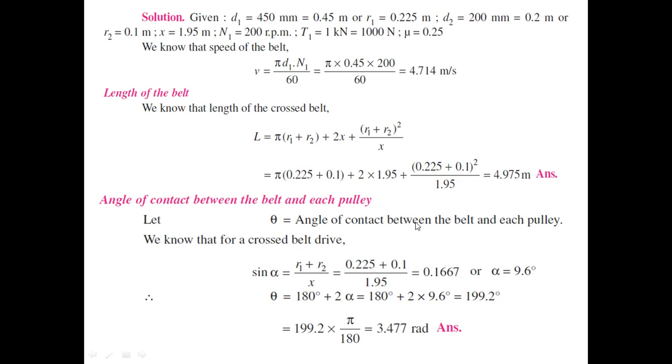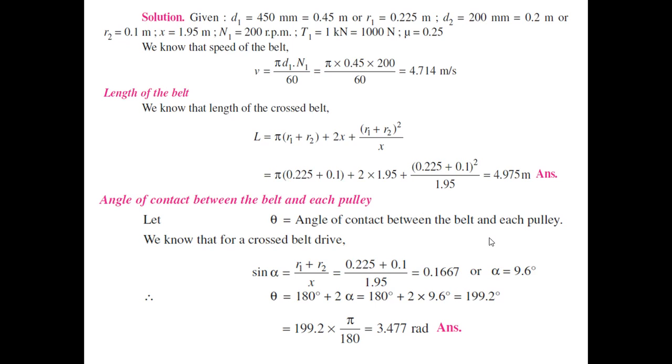Then further, we have to find out the angle of contact. So the angle of contact is the arc of contact. That means how much angle the belt is in contact with the pulley. So let us assume that theta is the angle of contact between the belt and each pulley.